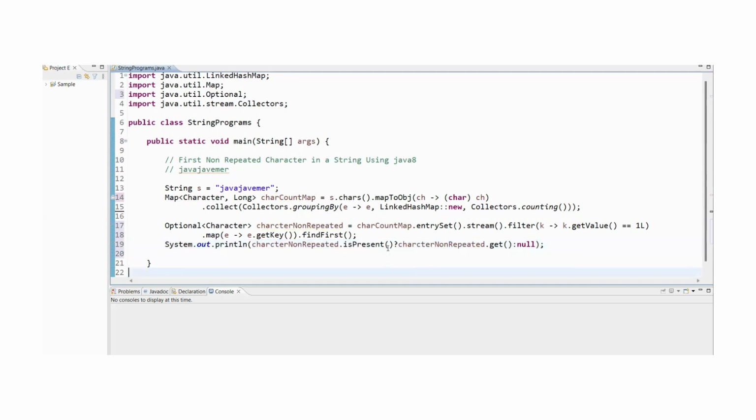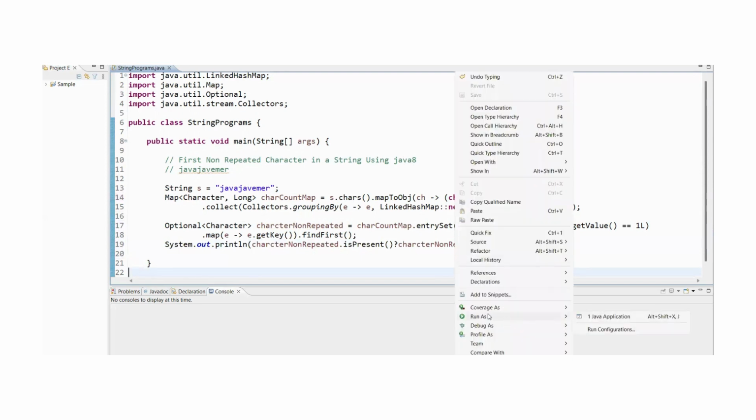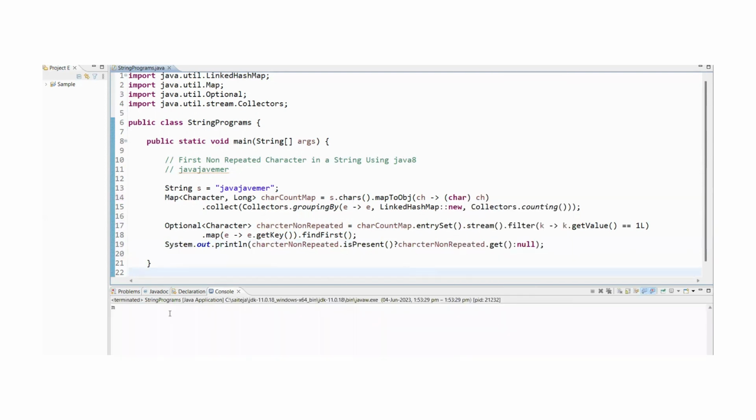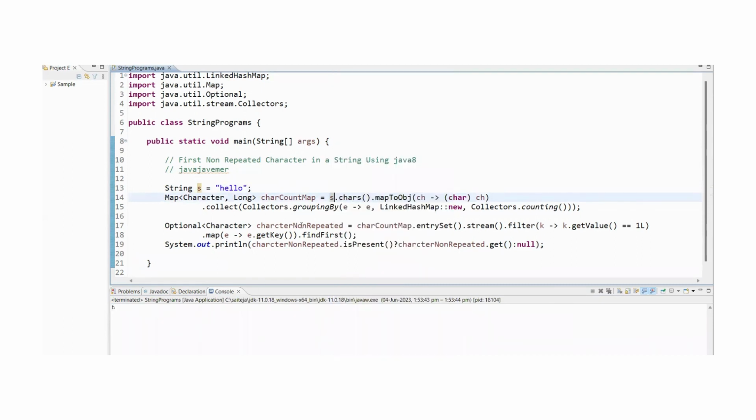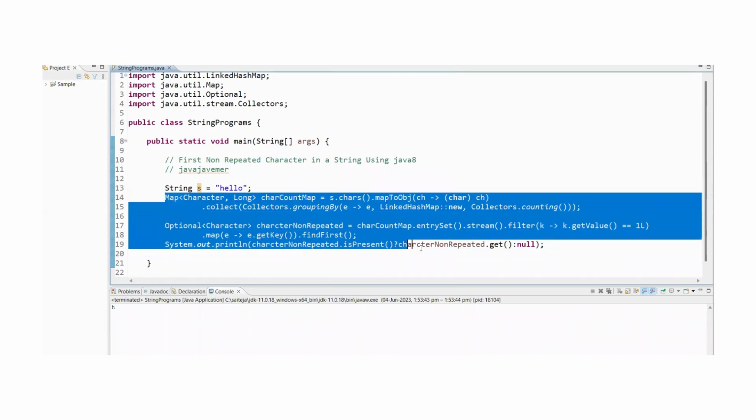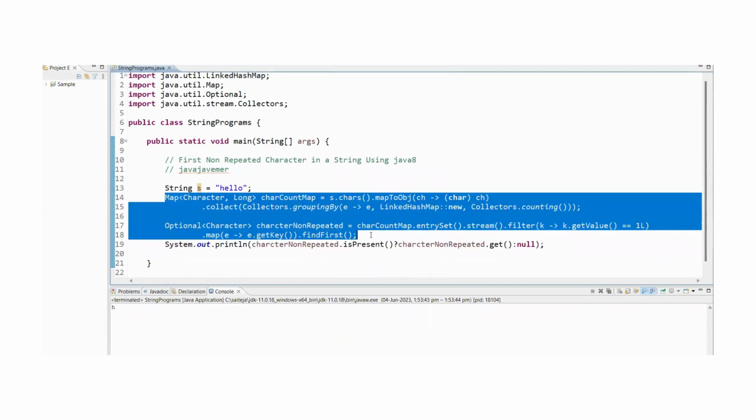So this is the way we are going to write this particular program. See, m is the first non-repeated character. Correct, right? And the same way I can use hello. h is the non-repeated character. Let me rerun it. Yeah, h is the non-repeated character. So you guys understood, right? Even we can combine these two things as well.